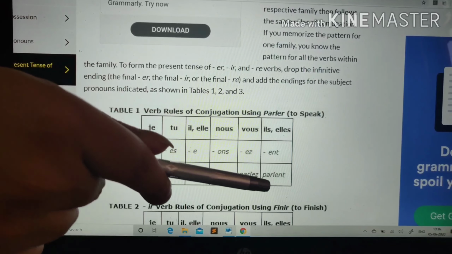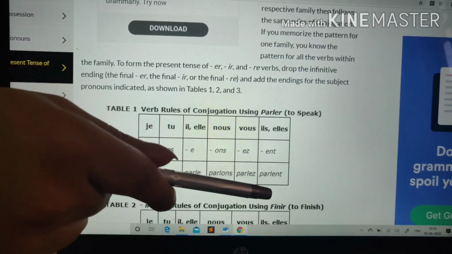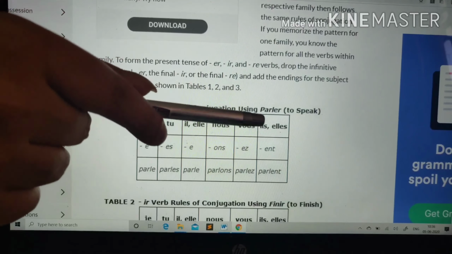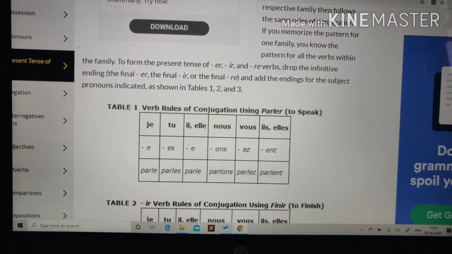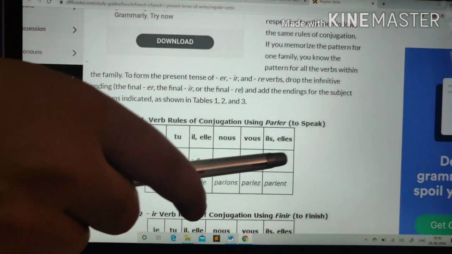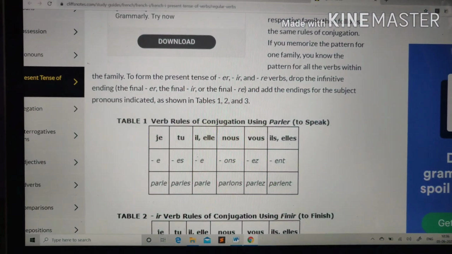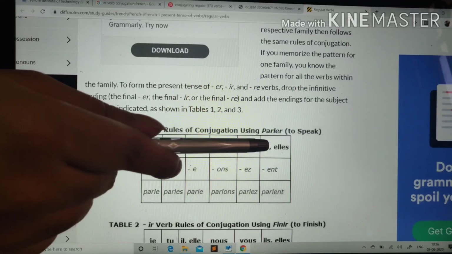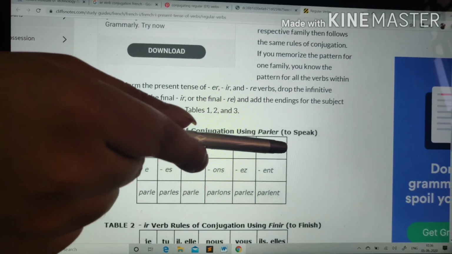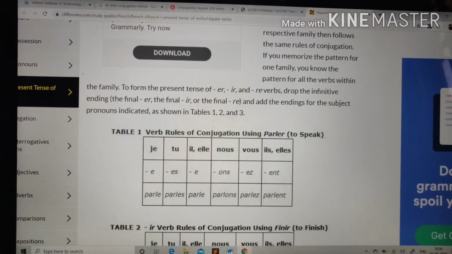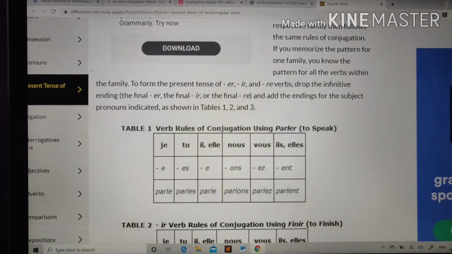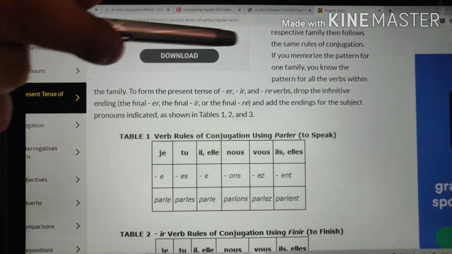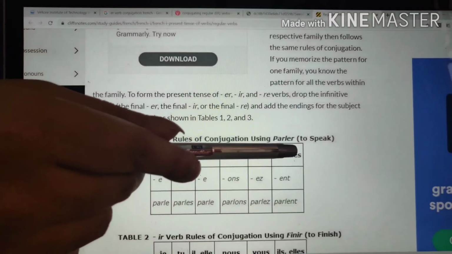Here ils parlent, elles parlent, that means they speak and they speak. Here ils in the first sense is masculine, and elles parlent is the feminine form. That means ils here is masculine, and elle here is the feminine, that is she. Elles is the plural form for she, that is they. So this is the plural form and this is the singular form. They are pronounced the same, but the spelling is different.